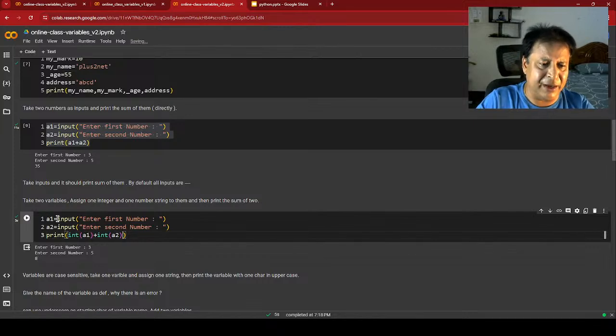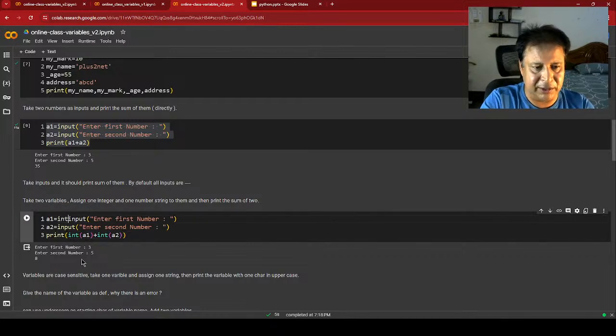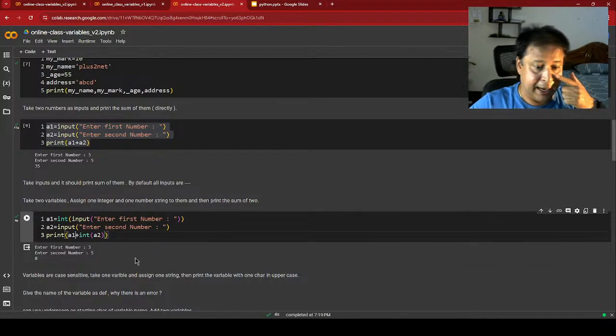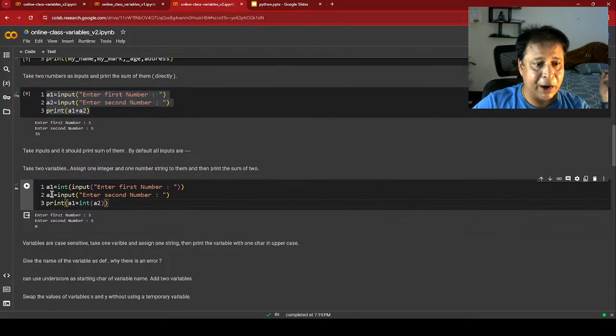Otherwise, I can use int here also. Let's see what it is doing. Okay, 3, then 5. It is giving 8, because at this stage int is not required here, this will take care of it. Now let's run this again. 3, second time 5, and I am getting the output as 8. So this is how I must convert it to integer, then do it.